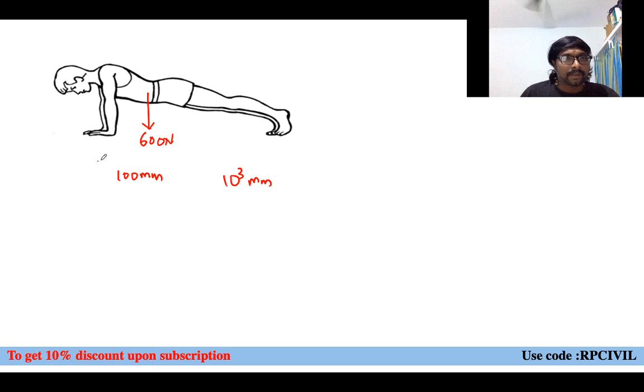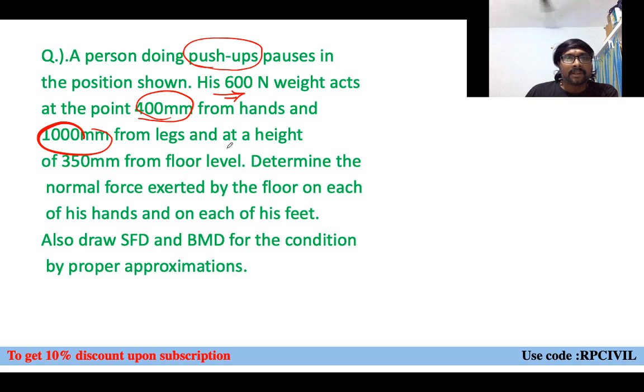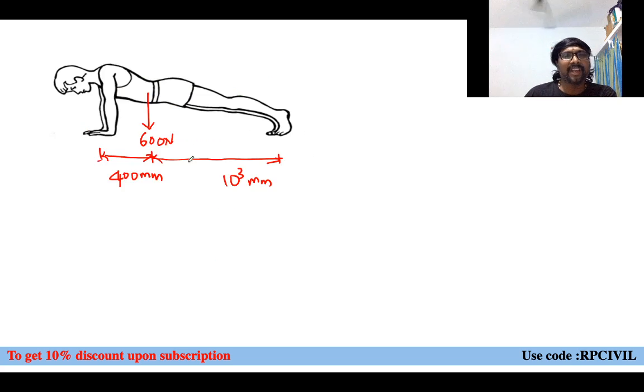This is your 400 mm, this is your 1000 mm. These are the conditions given. And at a height of 350 mm from the floor level, but that is of no use.